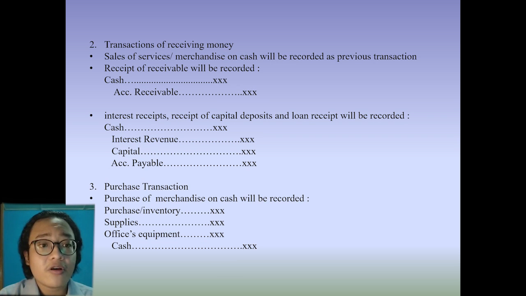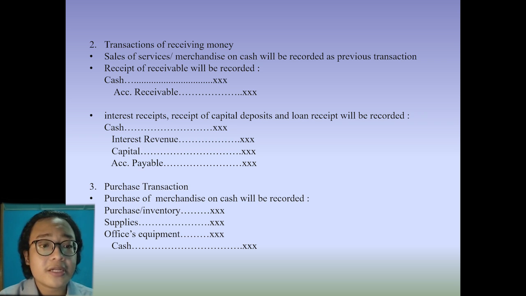Second, transactions of receiving money. In transactions of receiving money, there are 3 points. A. Sales of service or merchandise on cash will be recorded as previous transactions. B. Receipt of receivable will be recorded in debit cash and in credit account receivable. C. Interest receipts, receipt of capital deposits, and loan receipt will be recorded in debit cash and in credit interest revenue, capital, and account payable.